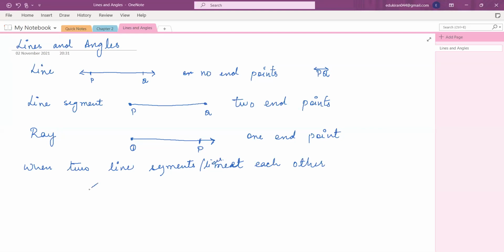If this is one line segment and another line segment is this, when they meet, there is an angle between them. If you have a third line segment here, three angles are formed. Similarly, when lines meet each other, let's say this is one line with arrows on both sides, and this is another line with arrows on both sides, then 4 angles will be formed between them. So whenever 2 lines or 2 line segments meet each other, angles are formed.